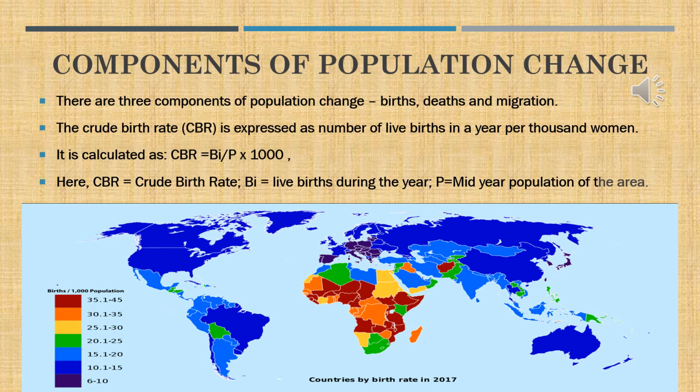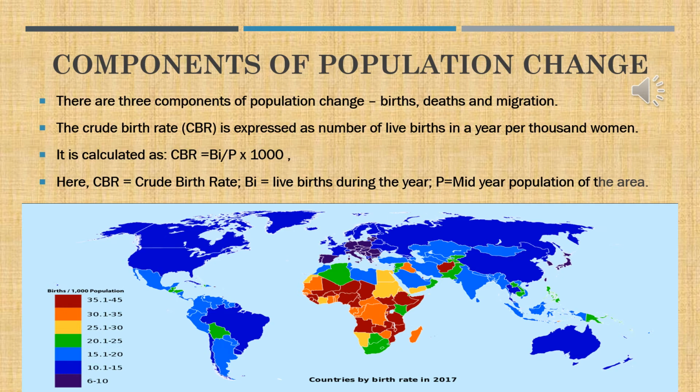Live births refers to the children who, after the delivery, are still alive. There are so many children who pass away just after the delivery. So that is the meaning of the word live birth. And so many children are passing away, and that is the meaning of the word crude. We are not able to give the exact or the absolute numbers, so we are using the word crude birth rate. Now let us see how to calculate the crude birth rate.